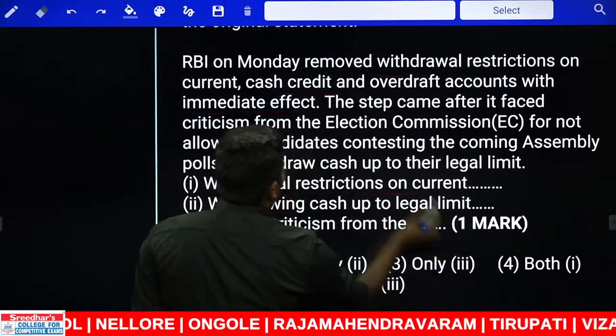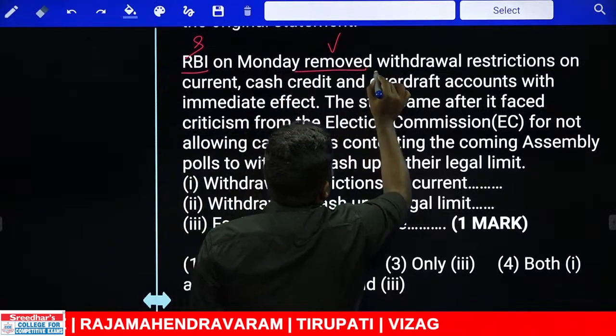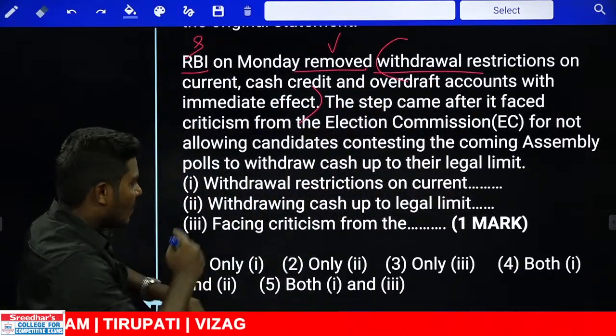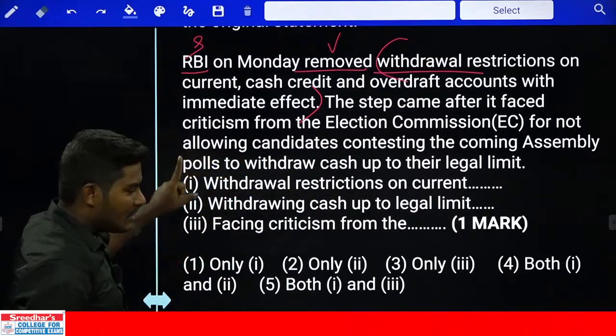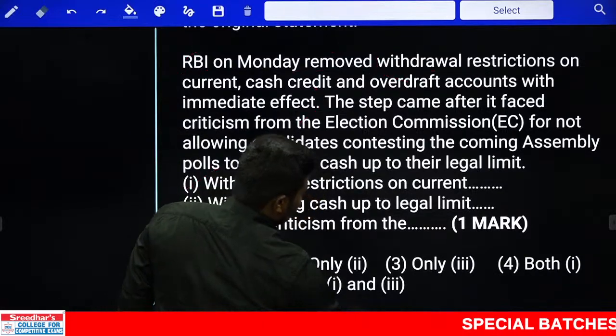Now look at this. What is the subject of the sentence here? RBI. What is the verb we have? Removed. Removed what? All these cases from here to here. That is the object of the sentence. Now we are reversing that sentence using withdrawal restrictions were removed by RBI. Can we take the first one or not? Absolutely we can take the first one. Let us go for the continuation.